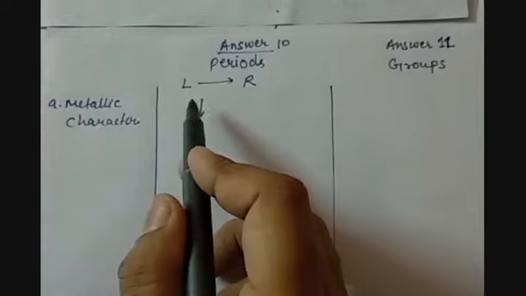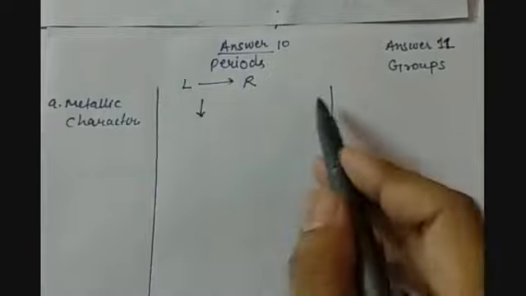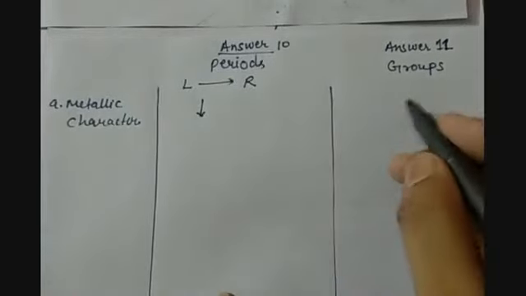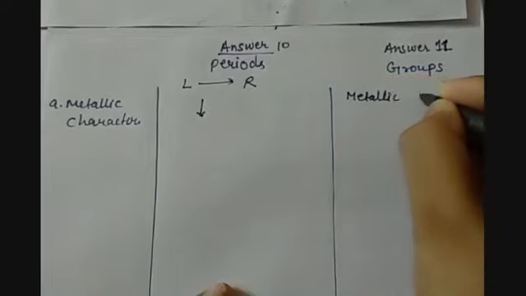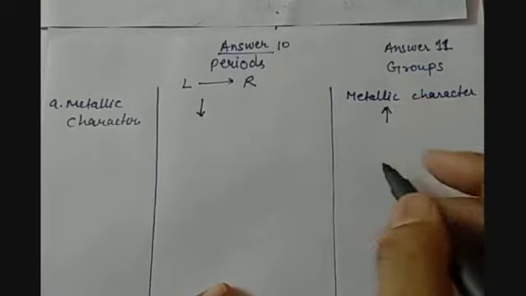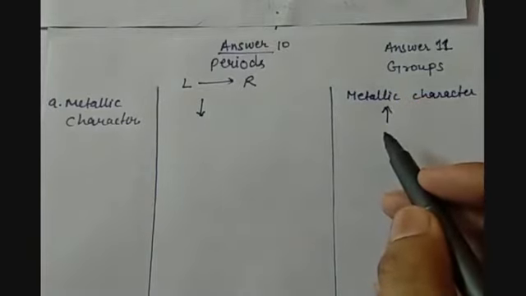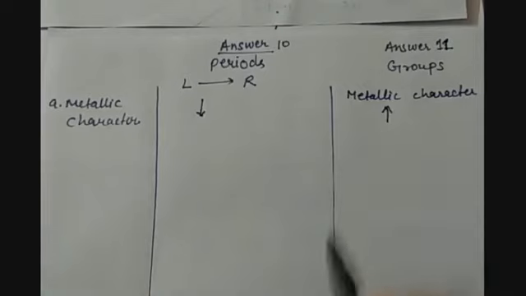So that is how we can say that metallic character decreases across a period, whereas in a group metallic character increases. Why so? Because as we go down in the group, more and more shells are added, and the metals become more reactive, because now they have a bigger size, more number of shells, more number of electrons, and the atomic size is bigger.